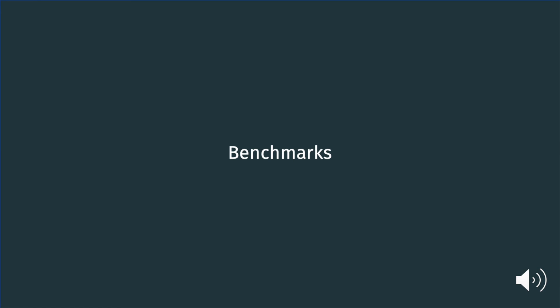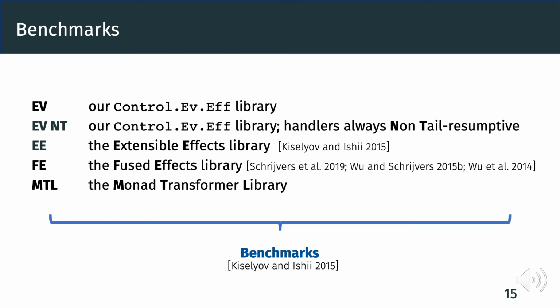Finally, having discussed briefly about the efficiency of the implementation, let's talk about benchmarks. We show that the performance of our library is quite good. We compare the performance of our library EV relative to the latest extensible effects library EE, the latest fused effects library FE, and the monad transformer library MTL. We also have an EV-NT version where all handlers are always defined in a non-tail resumptive way, and thus lose the optimization for tail resumptive operations. Our benchmarks are taken from the extensible effects paper.